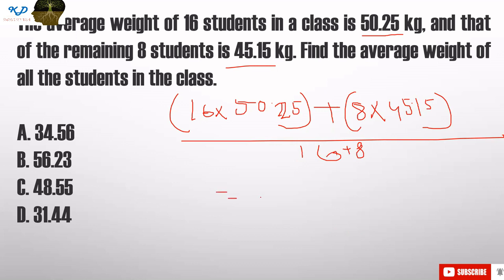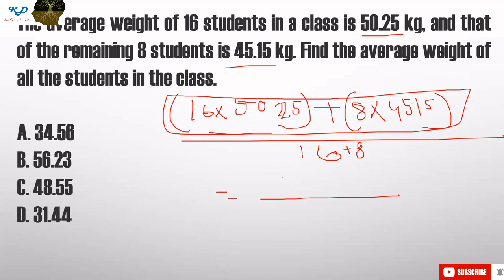Okay, so after solving this, what will you get? You will get 1165.2 divided by 24. And after solving this, what will you get? You will get 48.55. You just have to use your calculator.